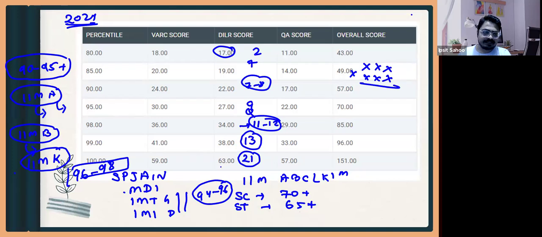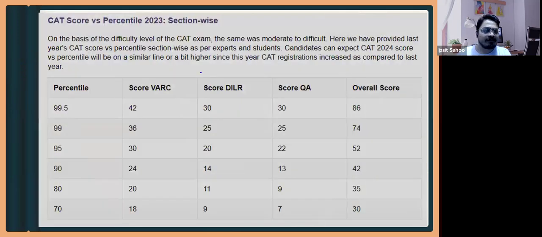So in DILR you cannot say that you can achieve a 100 percentile, or 99.9 percentile, but till 99 percentile you'll decently be able to get with a certain amount of practice. This is for CAT 24.